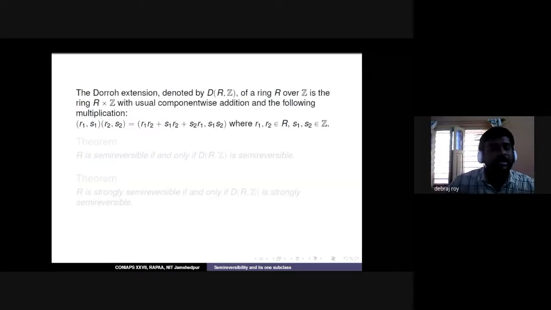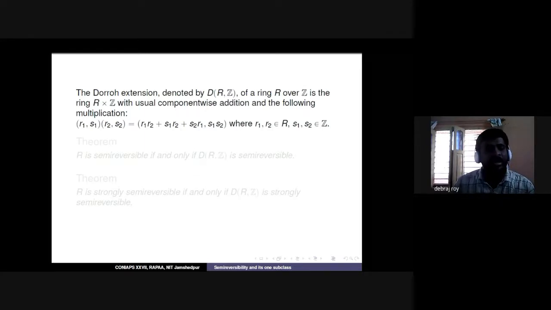Now the next extension result: we have the Dorroh extension. It is with respect to a ring and the ring of integers. We set this new ring D(R,Z) with component-wise addition, and the multiplication is this way: (r1, s1) times (r2, s2) equals, where the first coordinate would be r1r2 plus s1r2 plus s2r1, times s1s2.